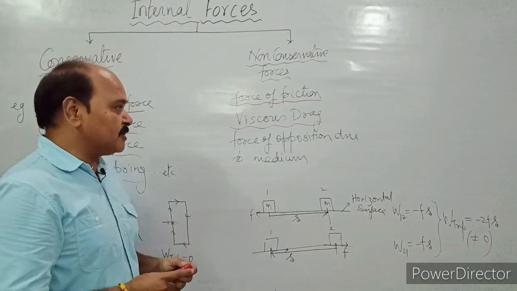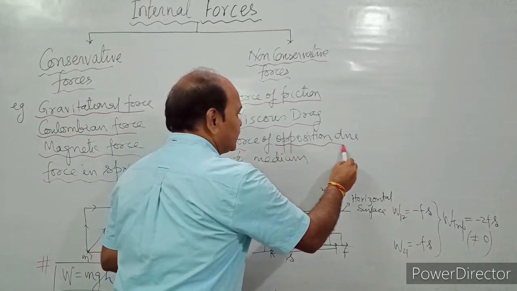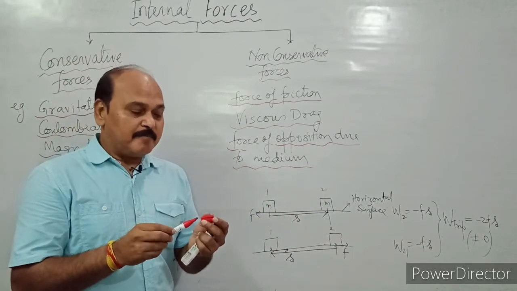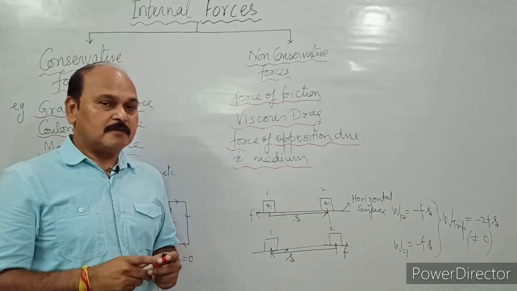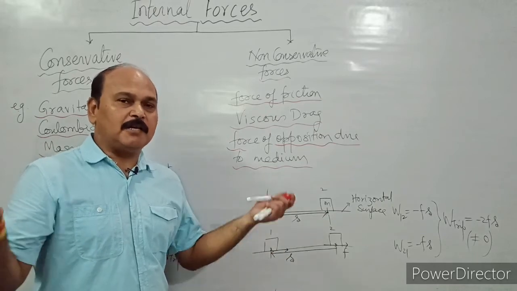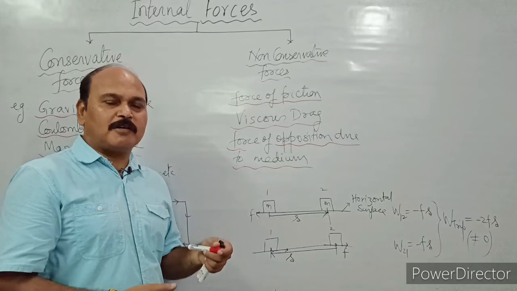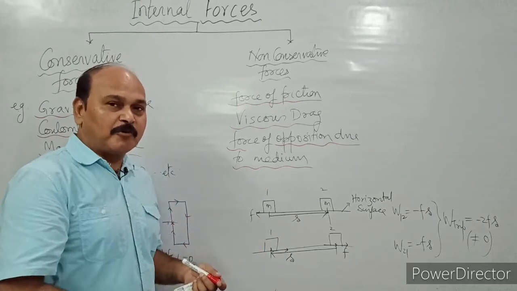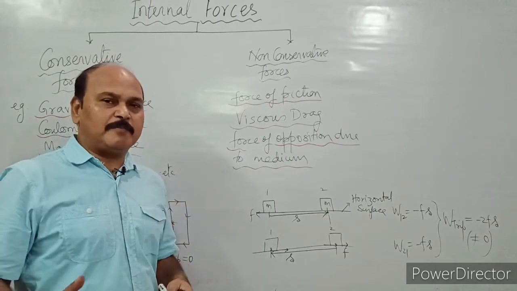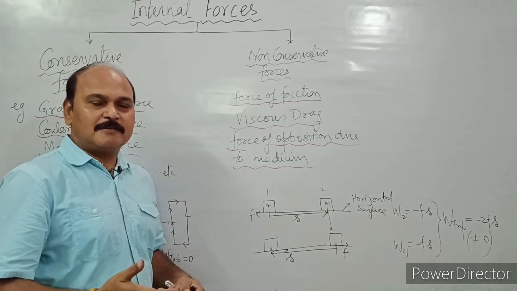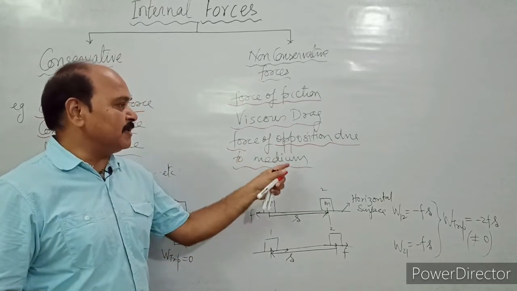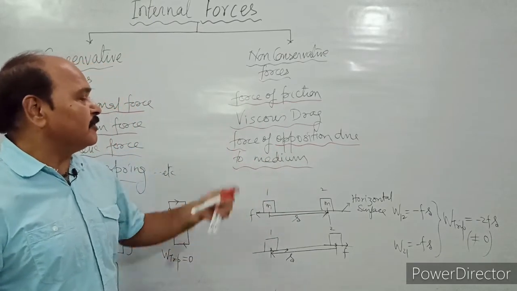Well, the third non-conservative force is force of opposition due to medium. So when you move through a medium, it opposes your motion. Force of opposition due to air. When you are not moving in still air, you do not feel air. As you start walking, you start feeling air. And if you sit over a motorcycle, you feel lot of air. And if you sit at the top of a fast moving vehicle, you will fly backward. So who throws you backward? Well, it is the force of opposition due to medium. This is another example of non-conservative force.